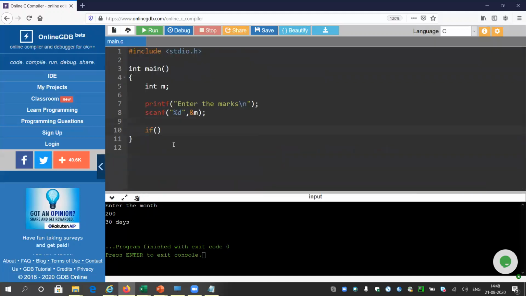If I am giving all the conditions, like if m is greater than 91, because we know the composite if now, and if it is less than 100, then I will print grade A.